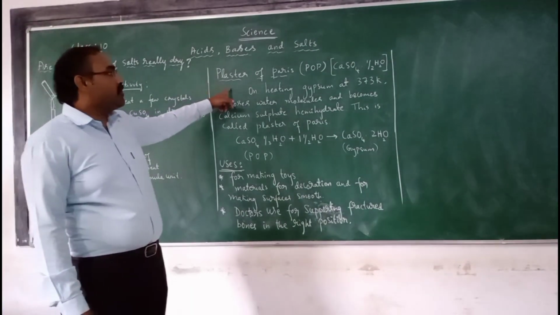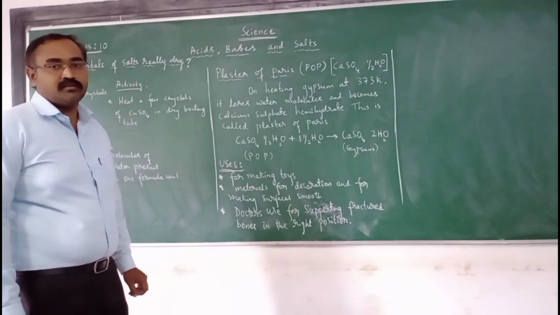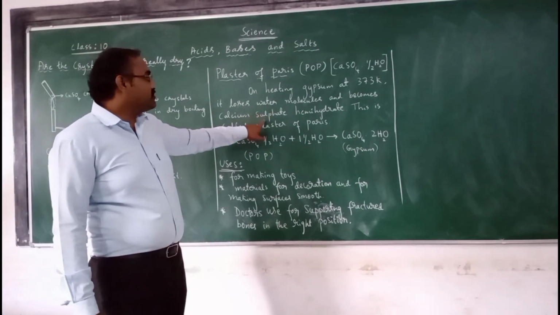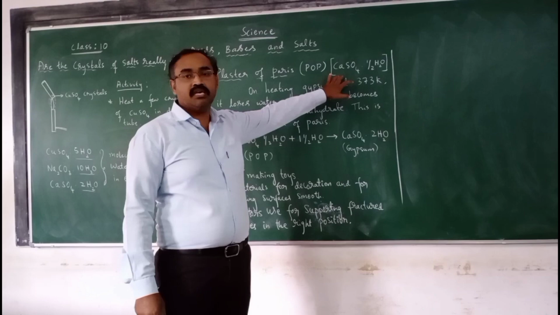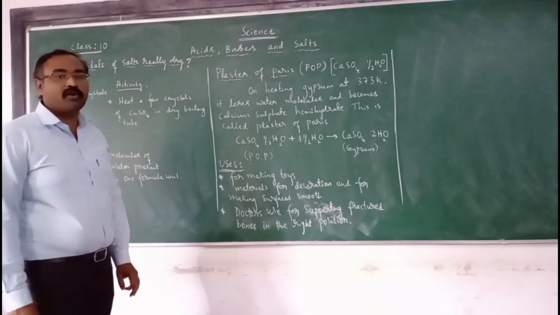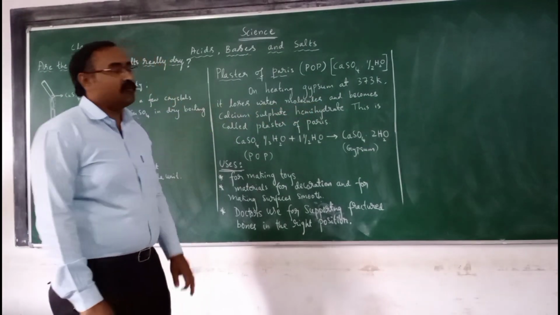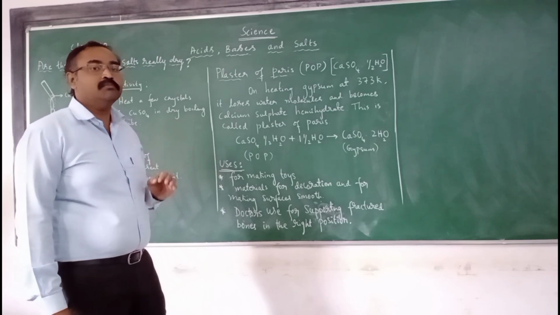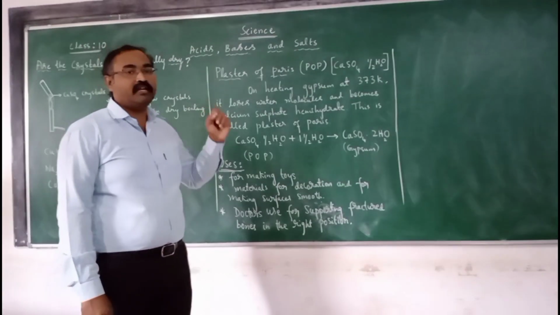Now let us know about POP, plaster of Paris, and the chemical name is calcium sulfate hemihydrate. Molecular formula is CaSO4.1/2H2O. This POP is produced by heating gypsum at 373 Kelvin. When gypsum is heated at 373 Kelvin, it loses water molecules and forms calcium sulfate hemihydrate.